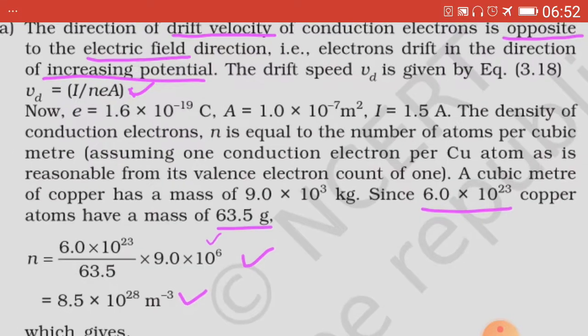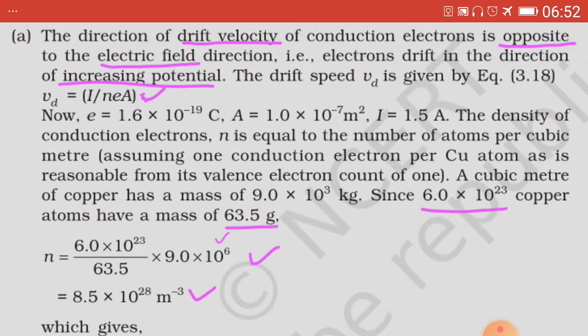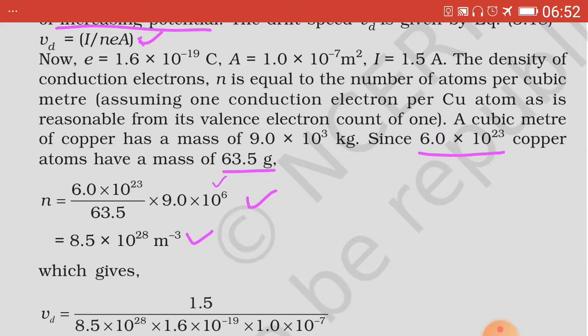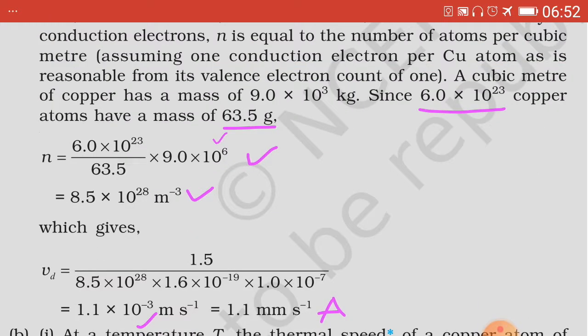Now this value of n we substitute in the above equation, so substituting all the values of I, e and A, that is area, we get Vd = 1.5 upon 8.5 × 10^28 × 1.6 × 10^-19 × 1 × 10^-7.